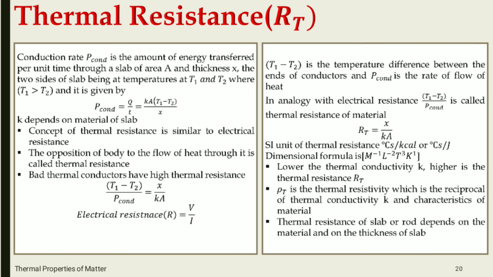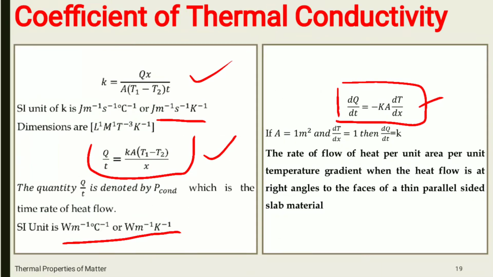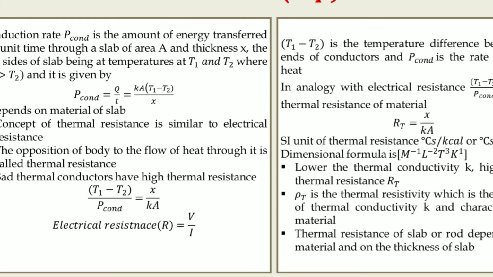The next part we are going to take is thermal resistance, which is RT. Here the conduction rate P conduct is the amount of energy transferred per unit time through a slab of area A and thickness X, with the two sides of the slab at temperatures T1 and T2, and the condition is that T1 is greater than T2.